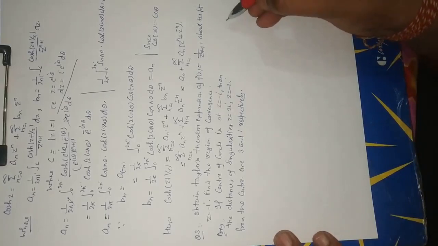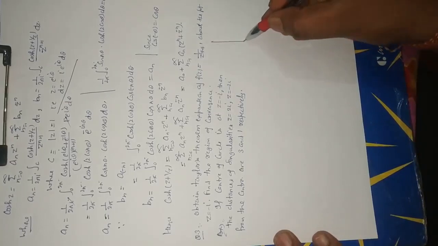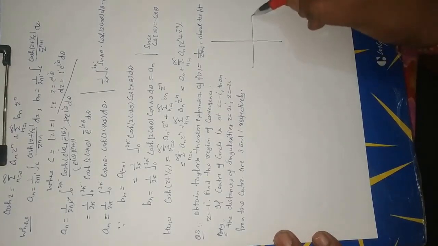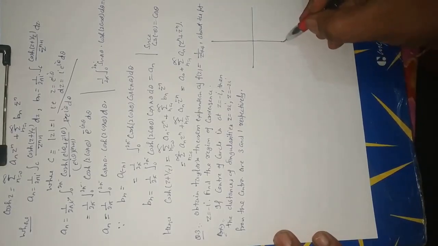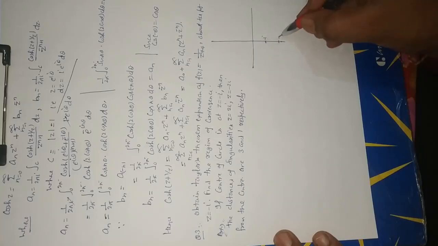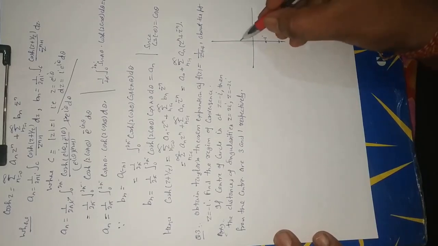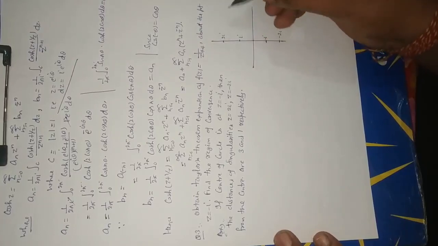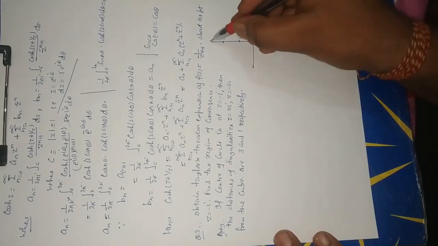Now we draw the figure. This is equal to i, minus i, minus 2i. This is equal to plus i, or z is equal to 2i. This is x-axis, y-axis.